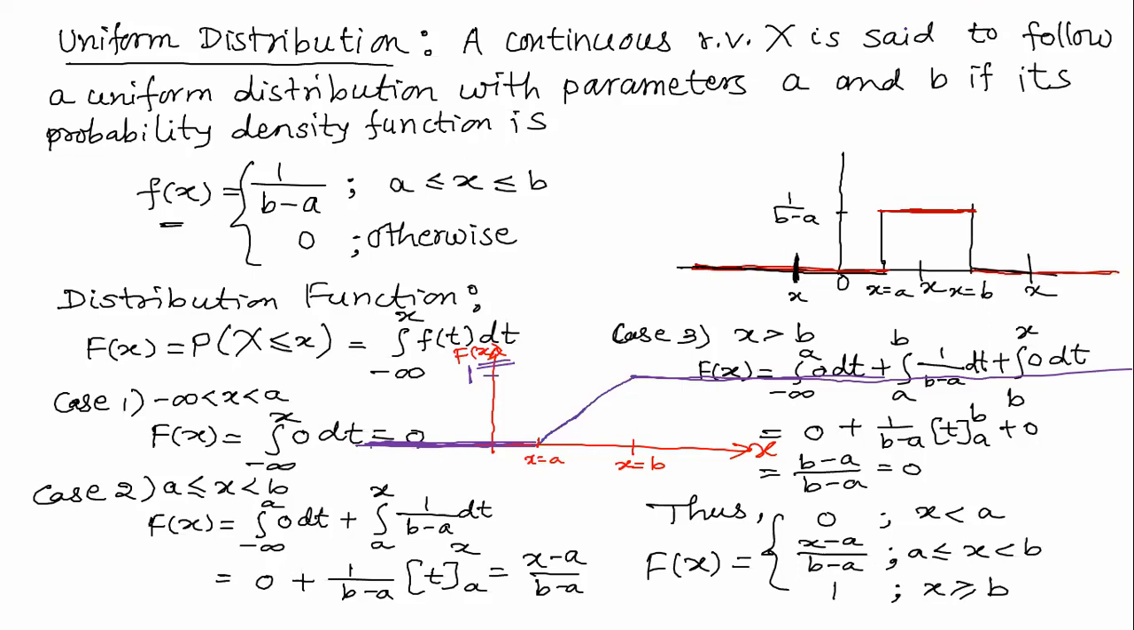Then after uniform, there is exponential distribution also. Yes, I am going to discuss the problems later. Now let me cover another continuous type of distribution, that is exponential distribution.